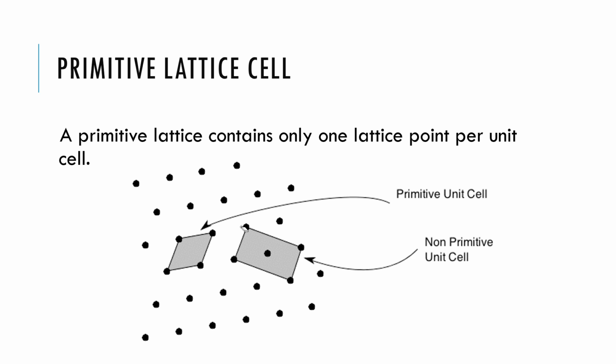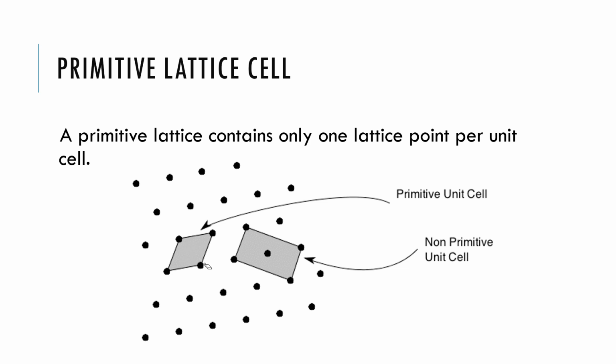What is a primitive lattice? A primitive lattice consists of only one lattice point per unit cell. So, one lattice point per unit cell. I have marked here: you can see 4 atoms joined and there's no other lattice point here. There are 4 lattice points and each contributes 1/4.